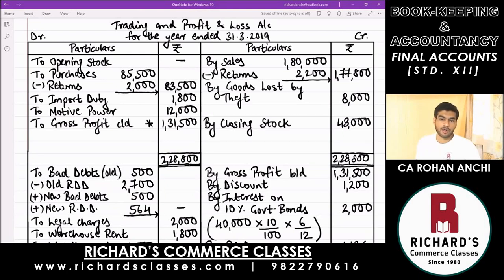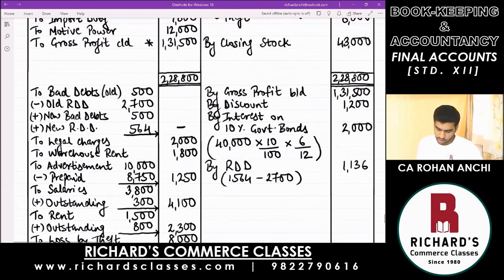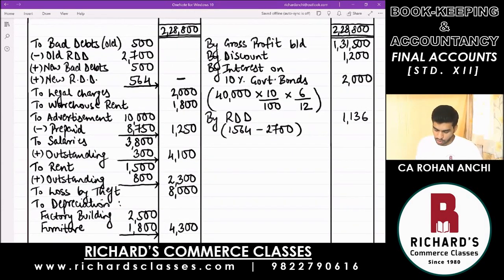Now, same thing for closing your profit and loss account. This time you may get net profit or net loss. So first what you do is find out total of both sides, the credit side total and the debit side total.